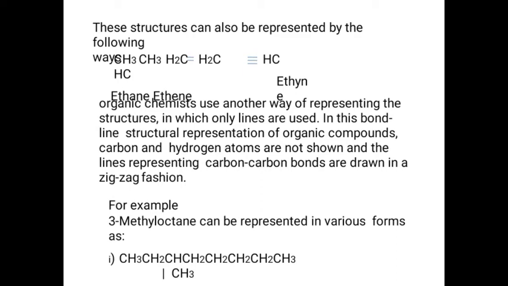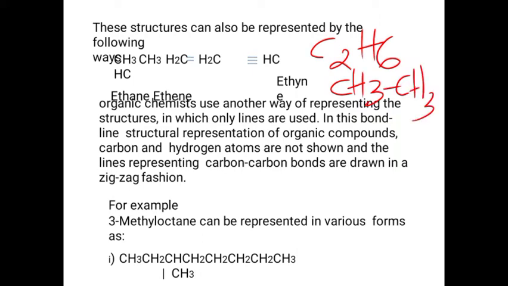And this formula we can also represent in another form. For example, we can represent C2H6 in the form CH3-CH3. That is 2 carbons, C2, and 6 hydrogens, 3 plus 3, 6. We can represent it in this form also. This is known as the condensed structure.